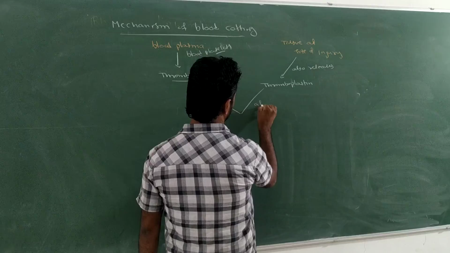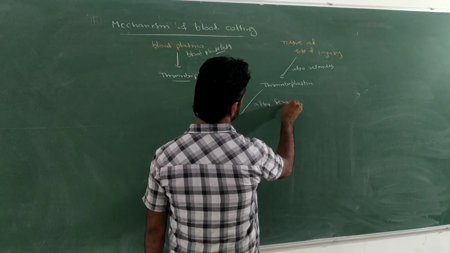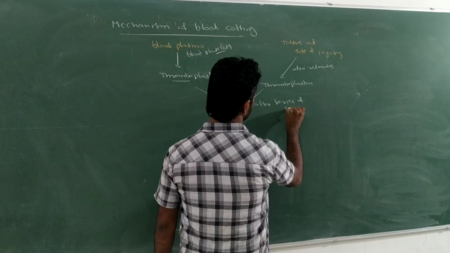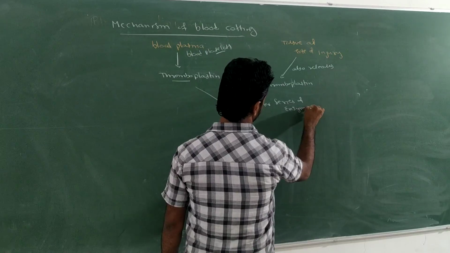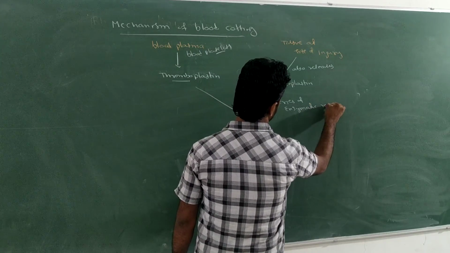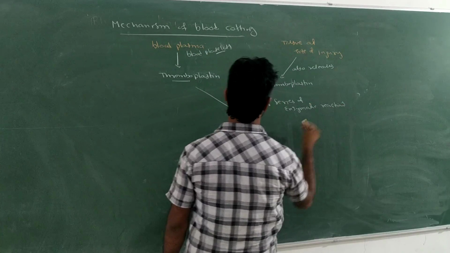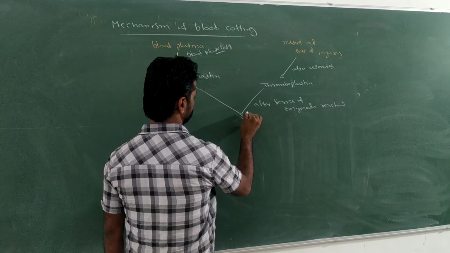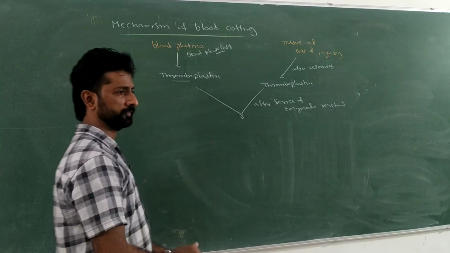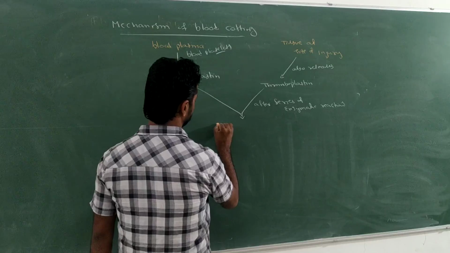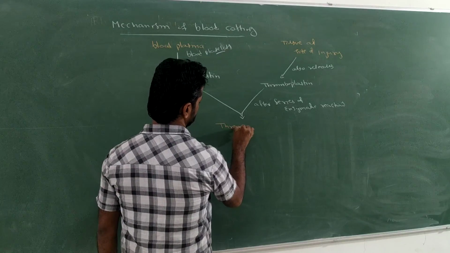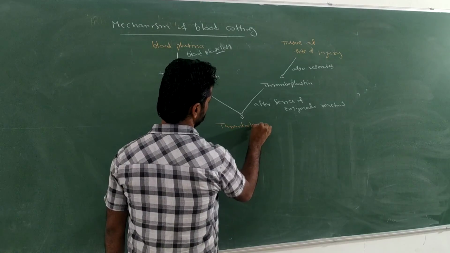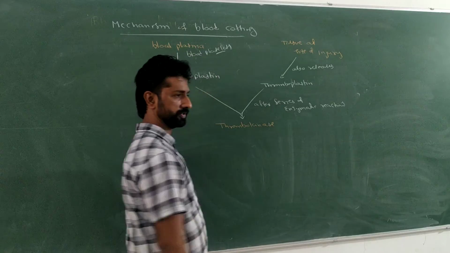After the series of enzymatic reactions, they form an enzyme complex, and that is called thrombokinase. It leads to the formation of thrombokinase, right? Understood?